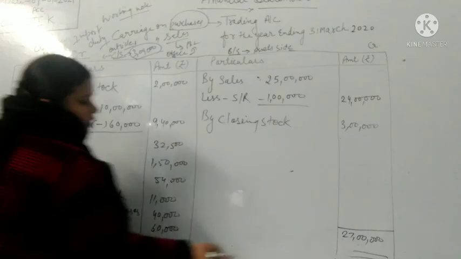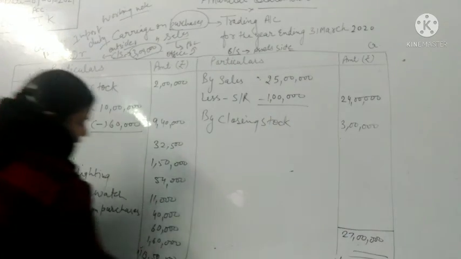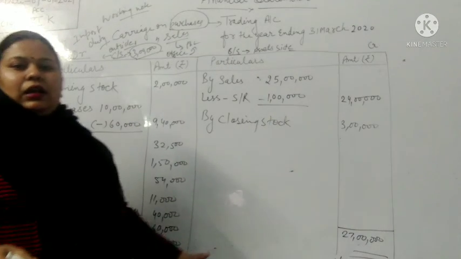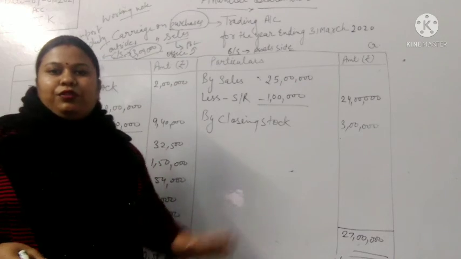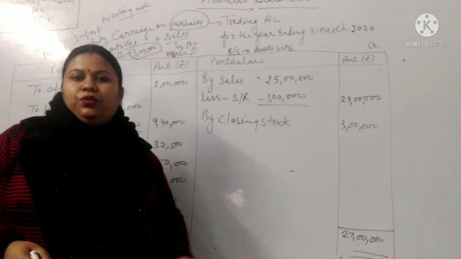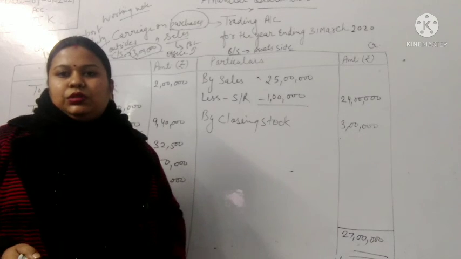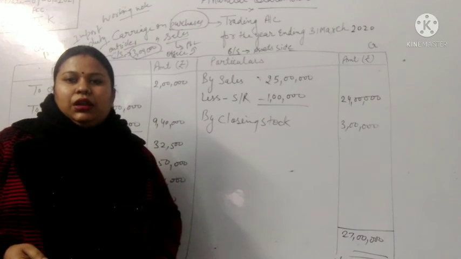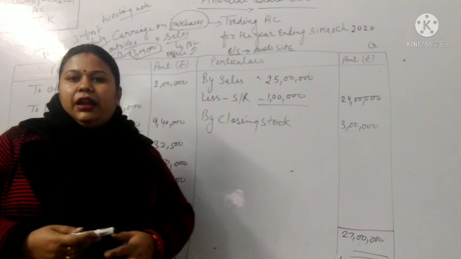Okay. We know that we close the account by putting the double line. So this was the process of the trading account. You should try the questions related to this, or you can try the same question also, so that you can understand the concept of trading account.